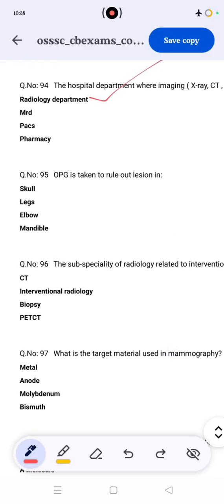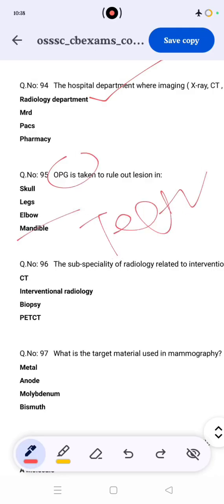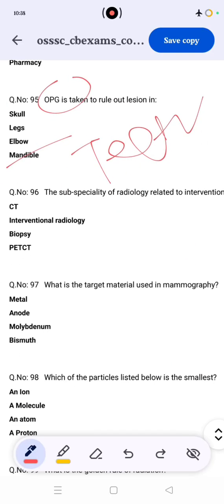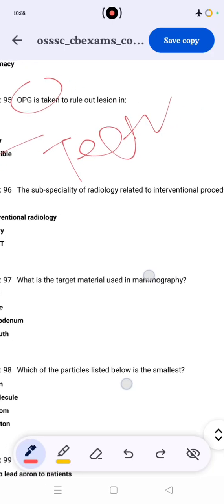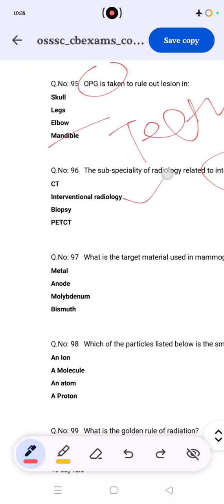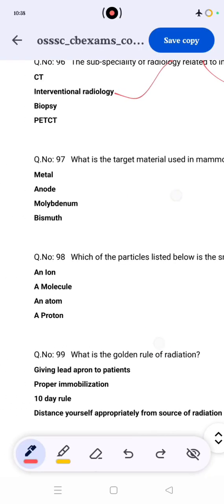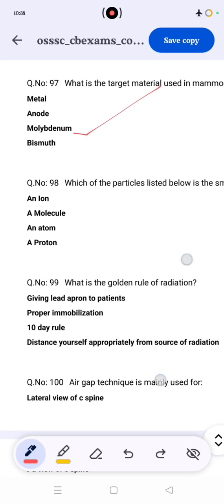OPG is taken to rule out lesions. OPG is for the mandible and teeth. Orthoventricular is space. The subspecialty in radiology related to interventional procedures is IR, interventional radiology. What is the target material used in mammography? Molybdenum. Which of the following particles is the smallest?